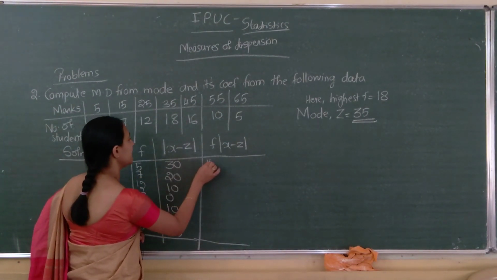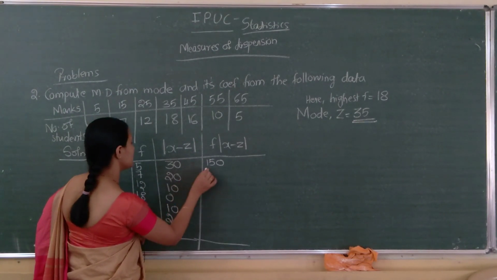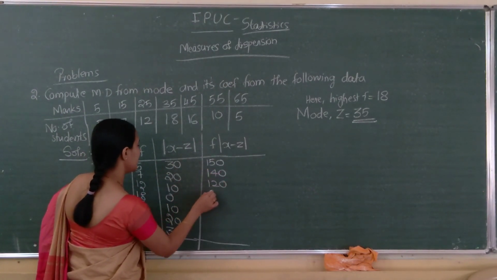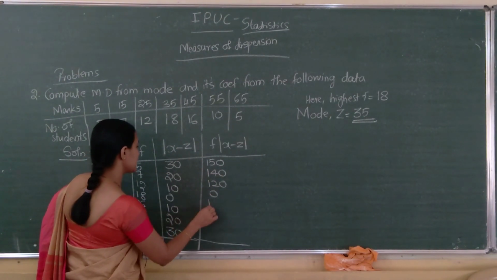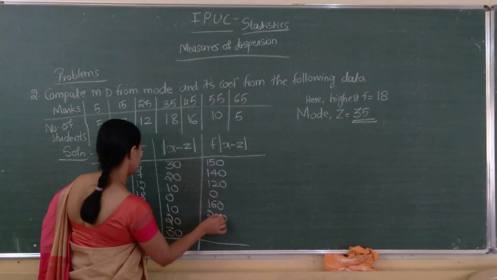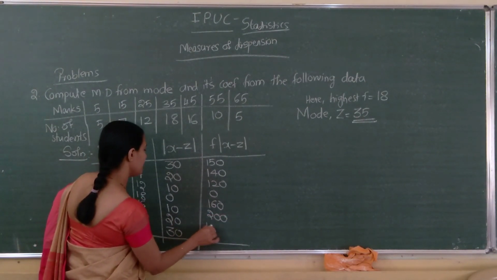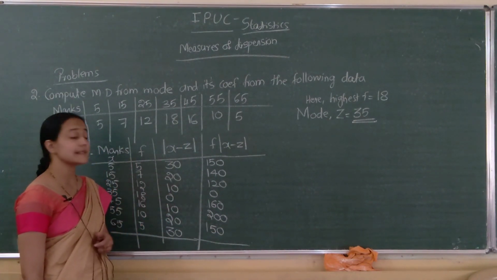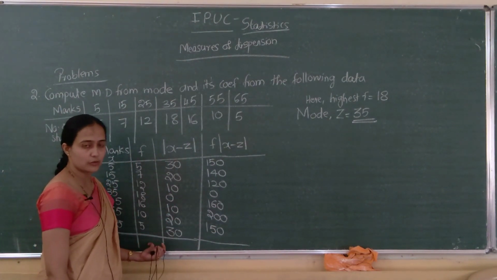5 into 30, 150. 7 twos are 14, 140. 12 tens are 120. Next 0. 10 into 16, 160. 10 into 20, 200. 30 into 5, 150. Correct? We have to compute the total of the last column, and sigma f also we have to compute.